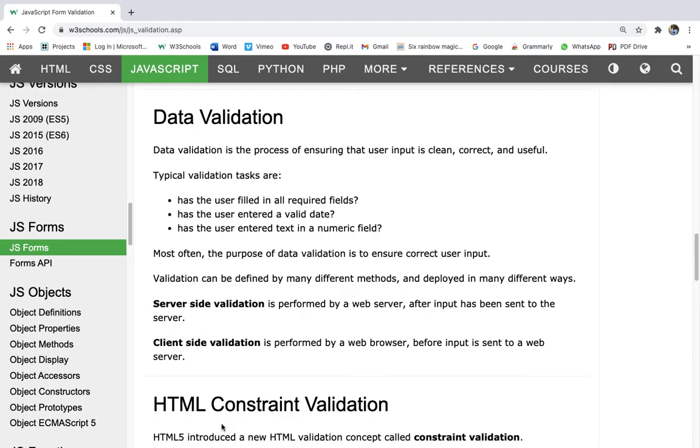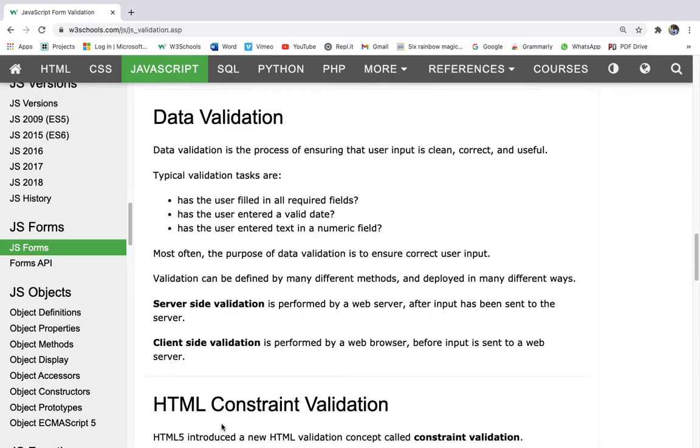We need to check, has the user entered ABC in a numeric field? Most often the purpose of data validation is to ensure correct user input.